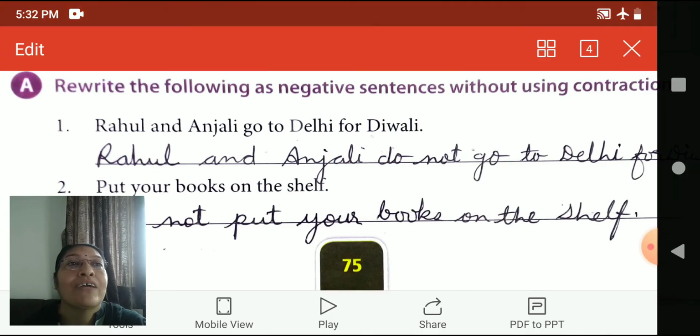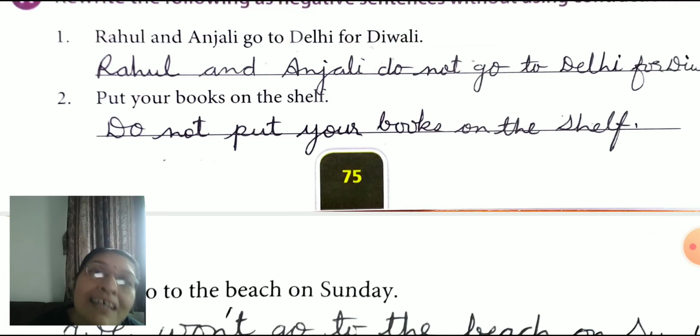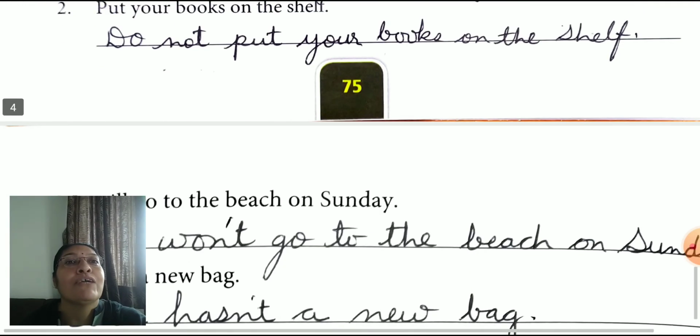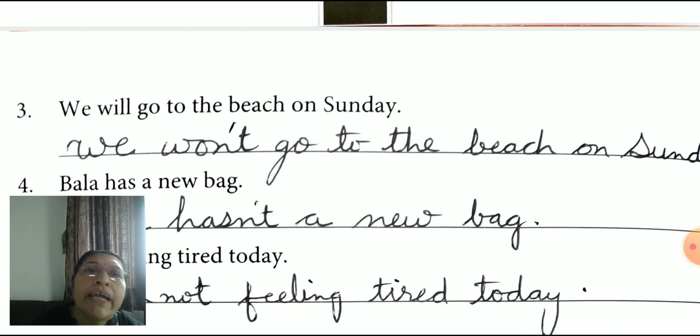Don't. Do not put your books on the shelf. Understand? Good children. Keep it up. We go to next, number 3. We will go to the beach on Sunday. Here the given word is will, so we use won't or will not. Out of the two, you can use any negative form.